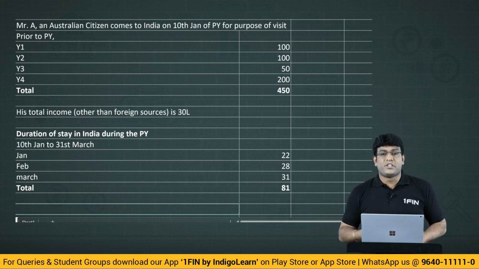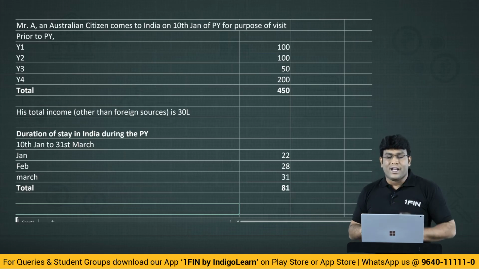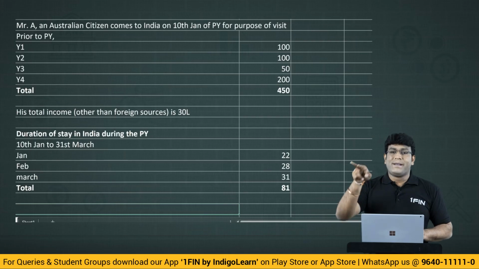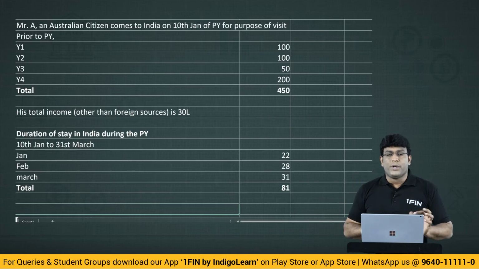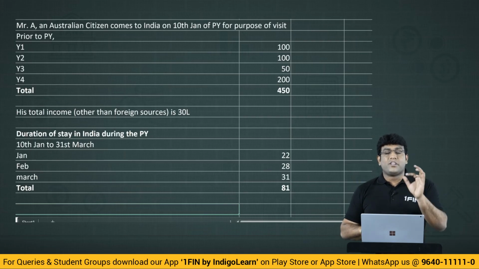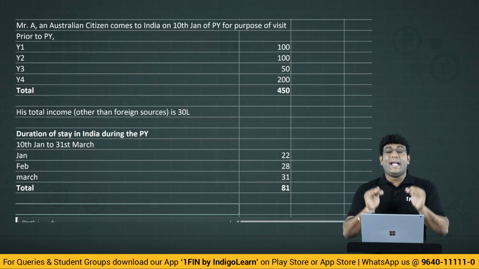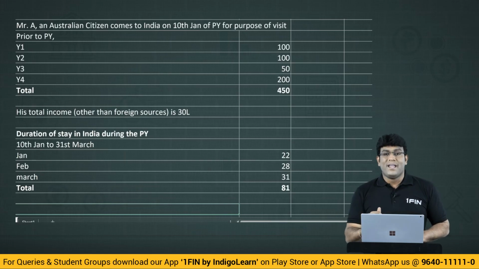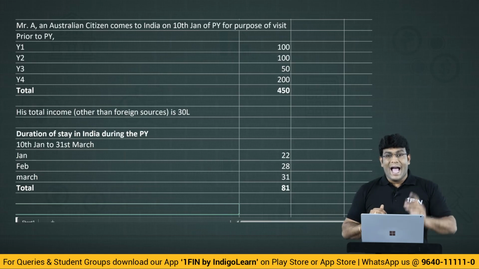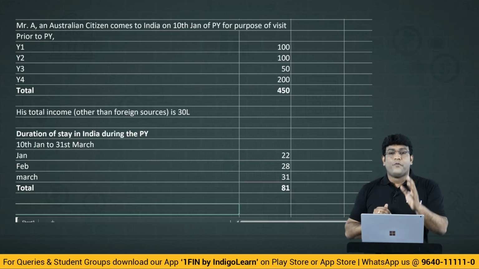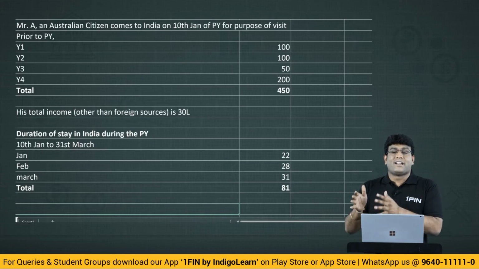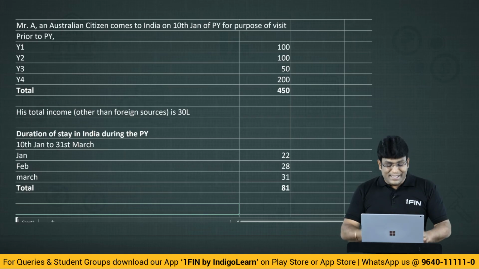Wherein the first basic condition is 182 days or more during the previous year, or second basic condition is 60 days or more during the previous year and 365 days or more during 4 years preceding the relevant previous year. In this case, in the previous year he is there only for 81 days. Still no problem. He is there for at least 60 days. And 4 years prior to previous year he is there for 450 days. That means he is there at least for 365 days. That's it.